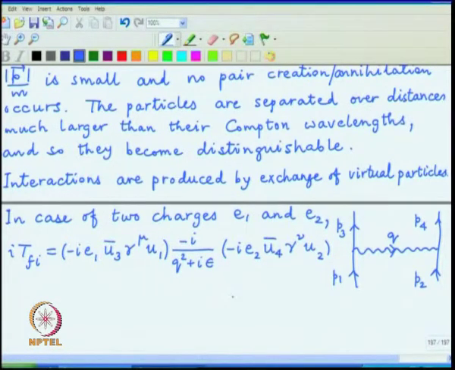And this is the full relativistic result. Now, we have to simplify this by taking the non-relativistic limit.